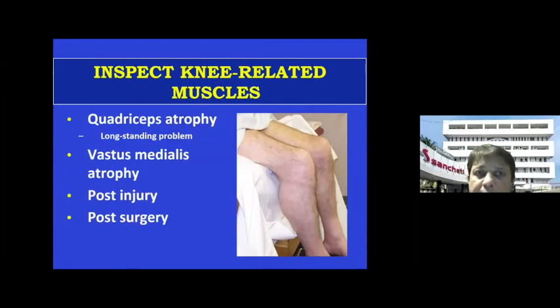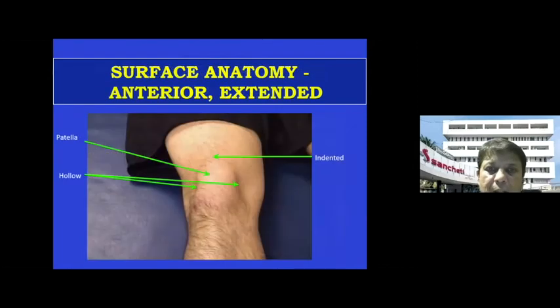Another important thing in inspection is to see the atrophy of the muscles. Many times, because of disuse in chronic conditions, you get quadriceps atrophy, as you can see here. The hamstring muscles atrophy is less, but the quadriceps is very sensitive, and disuse immediately leads to quadriceps atrophy, and then you've got to really see that on inspection.